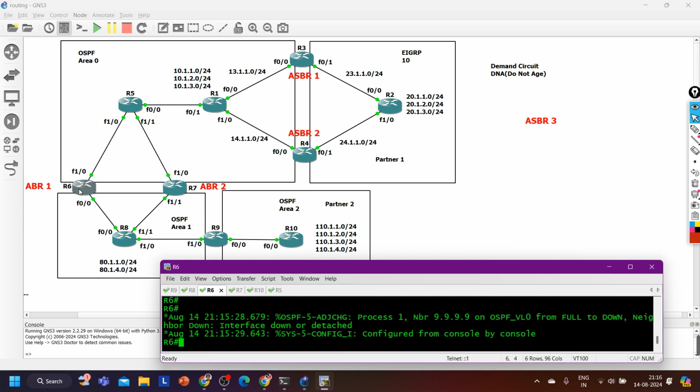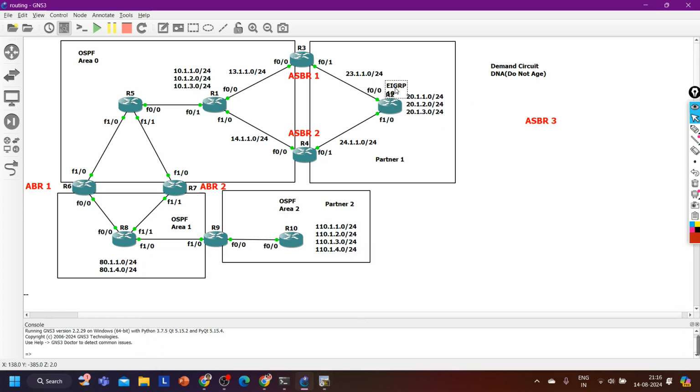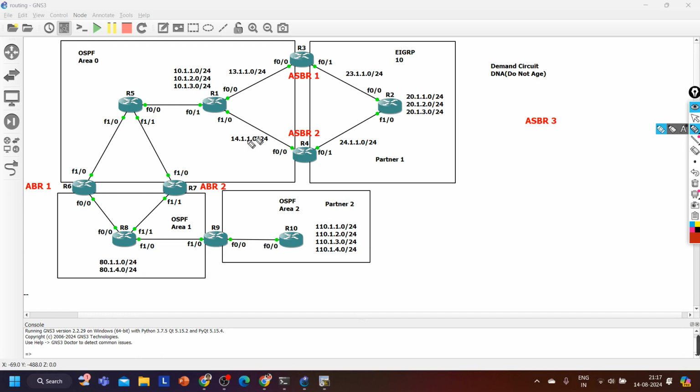Between R6 and R2, where is R2? Here in the EIGRP domain. Bro, on router number 2 we are running EIGRP AS number 10. How can you create the virtual link, and why would you create a virtual link here?